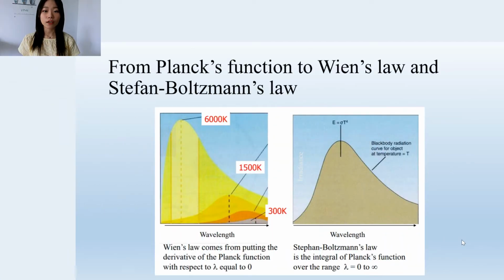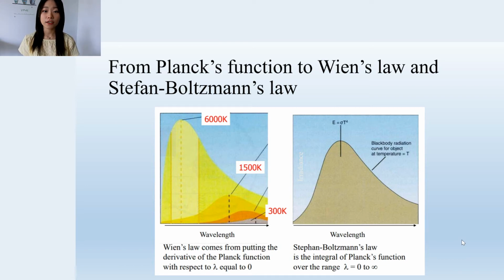Here are two laws that are derived from the Planck's function. The first one is Wien's law. Wien's law tells you the wavelength at which an object can emit a maximum radiation. If you have taken calculus 1, you will know that to find the maximum, you take the derivative of the function and set the derivative function equal to 0. And that is how Wien's law is derived.